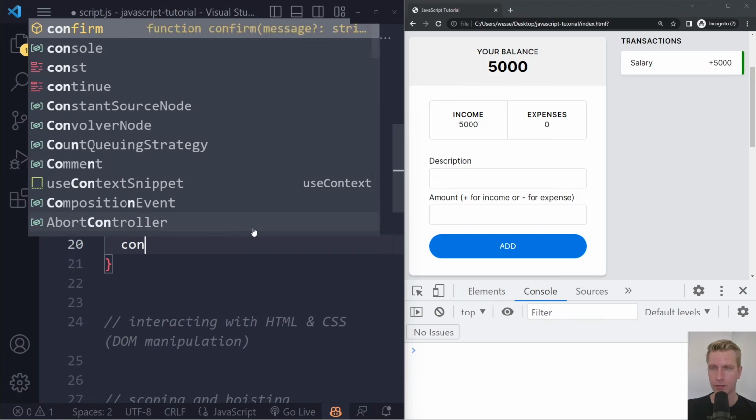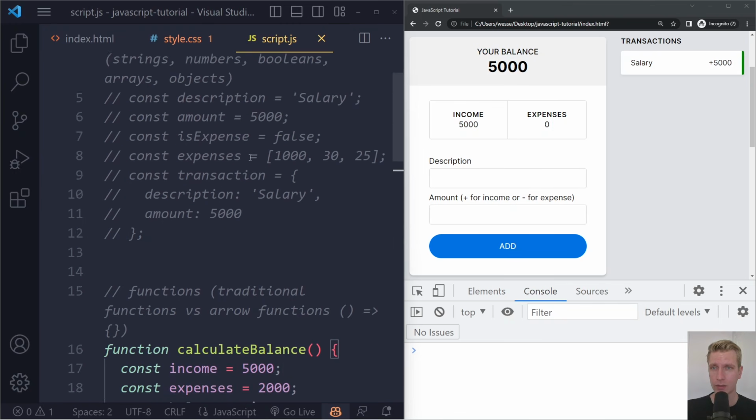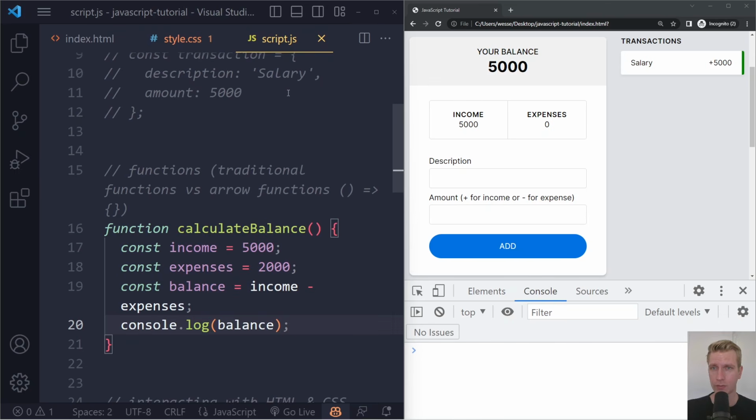And maybe at the end we want to log the balance. Let's just see what we get. So now we have 4 statements, so the logging here is also a statement. If I save and refresh, we don't see anything logged to the console, even though we say console.log balance here. We don't see anything because these statements are not immediately run. The browser will go top to bottom here and it will go line by line.